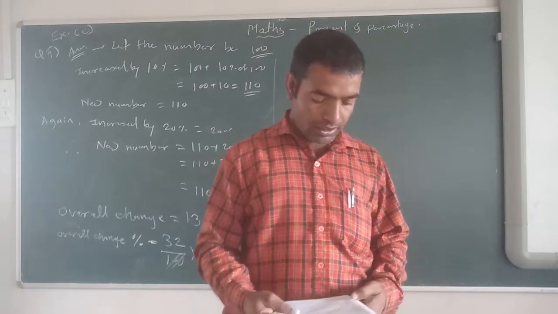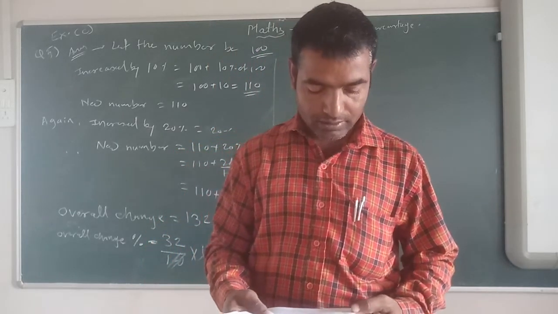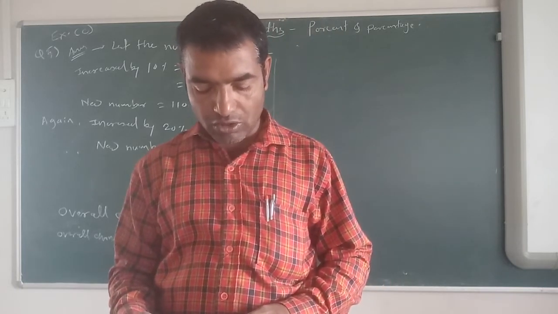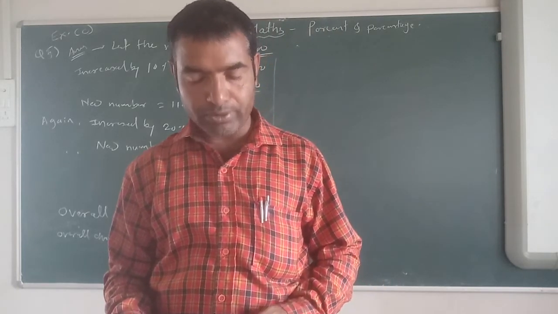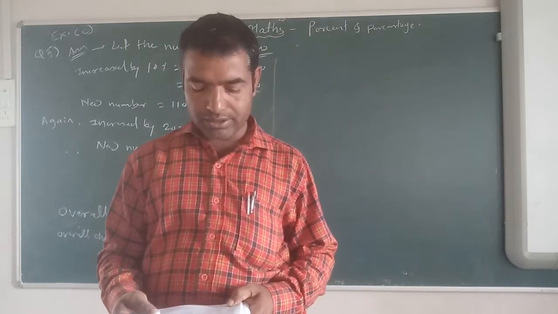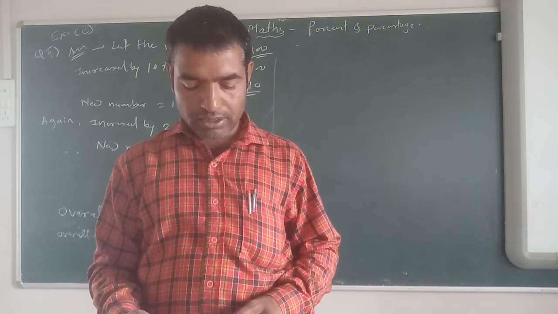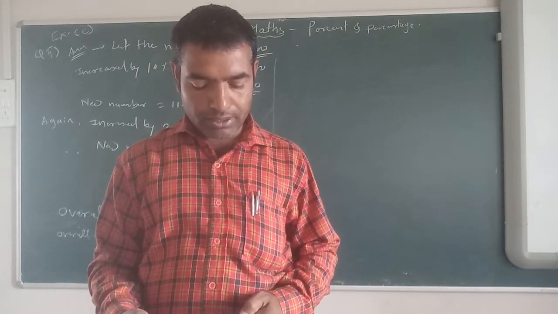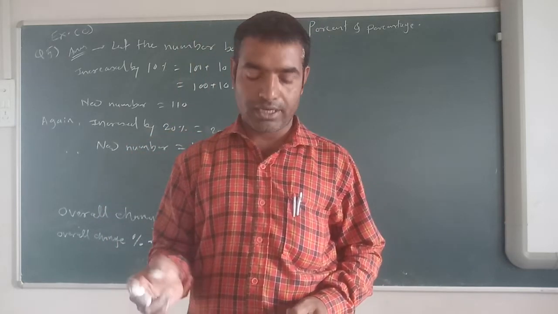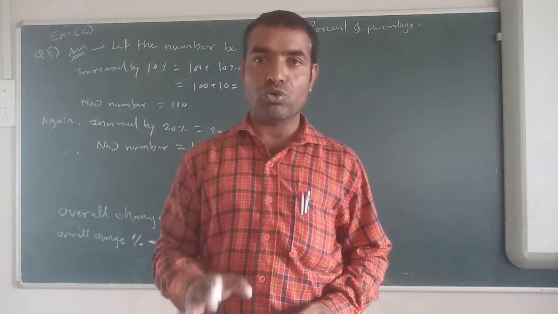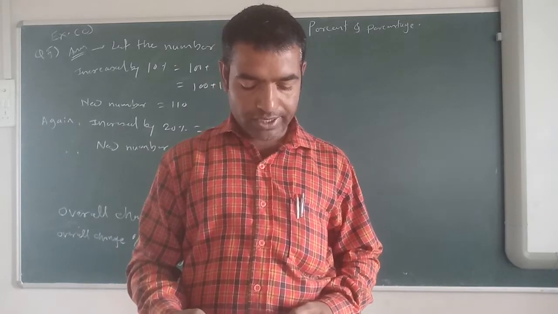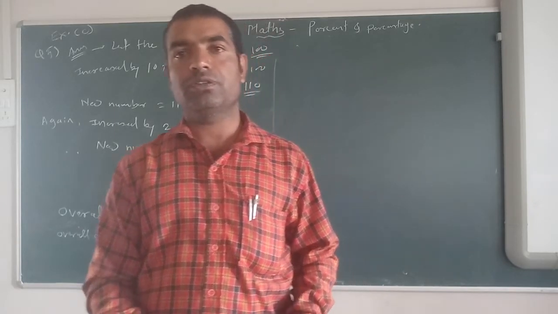Now after that we will see the next problem. The next problem is question number 7. Last year oranges were available at rupees 24 per dozen. This year they are available at rupees 50 per score. Now, in the first case it is given per dozen and in the second case it is given per score. One score means 20. Keep it in mind. Find the percentage change in the price of the oranges.